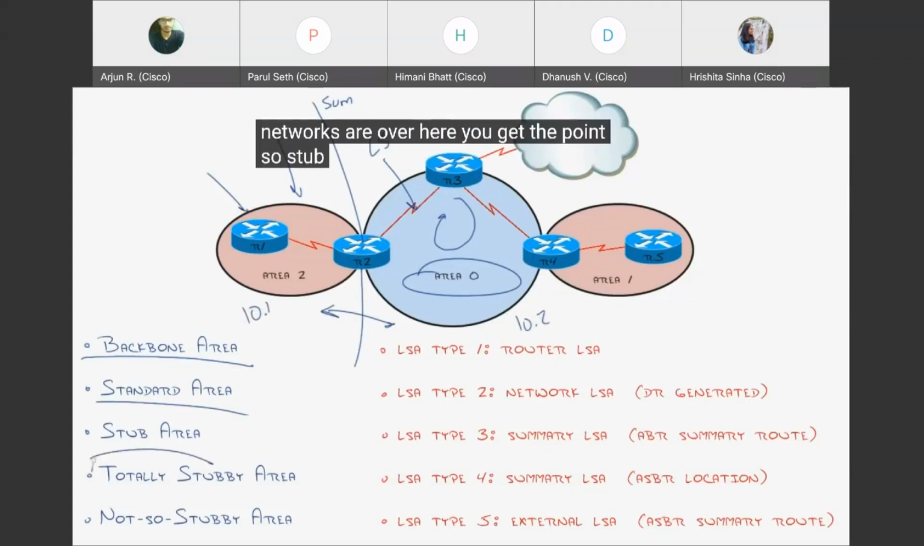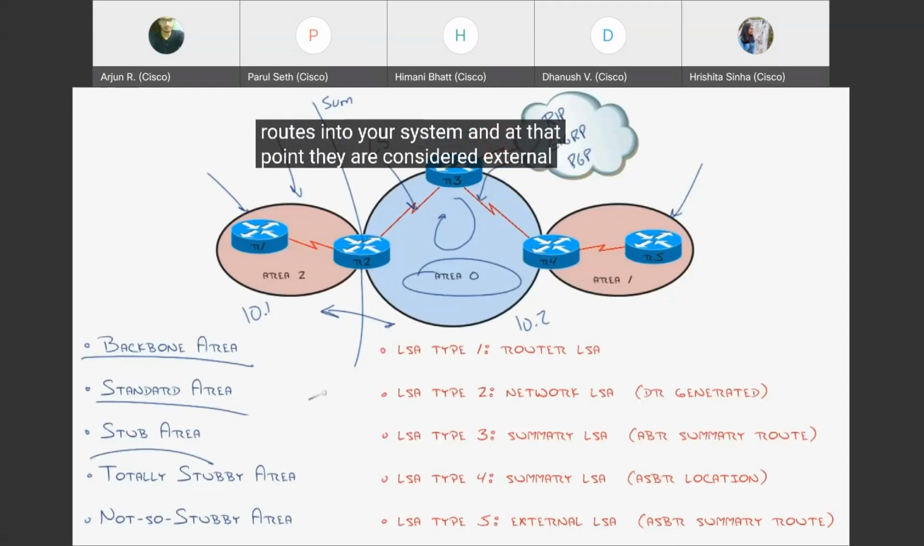You get the point. A stub area is where you have an area that is limited in the information it can receive. You can see this cloud up here. What's in there? Maybe RIP routes, maybe EIGRP routes, maybe BGP routes. Who knows? It's another network. You may decide to redistribute or send those routes into your system, and at that point, they are considered external routes. A stub area says, you know what? I don't want that in my routing table because I only have one real exit point out of this.